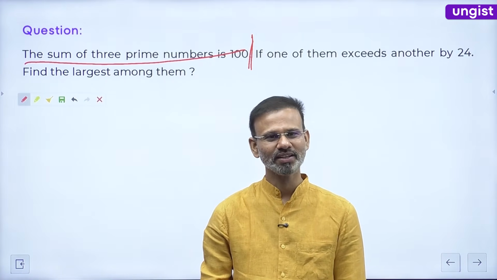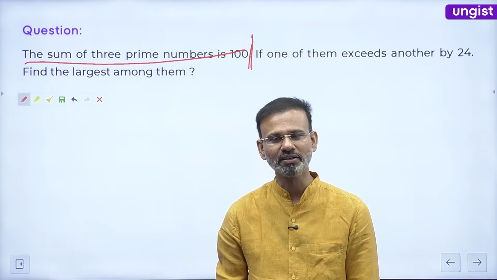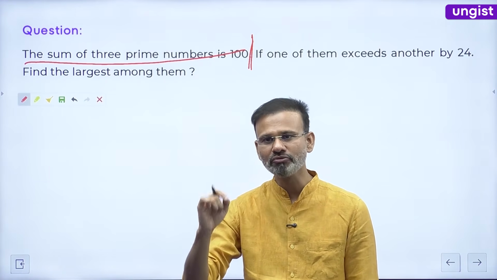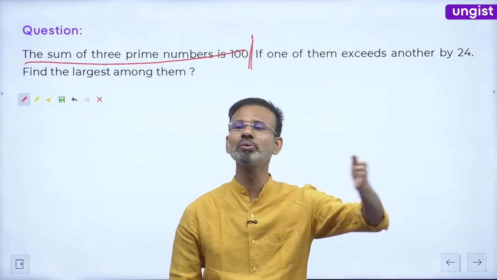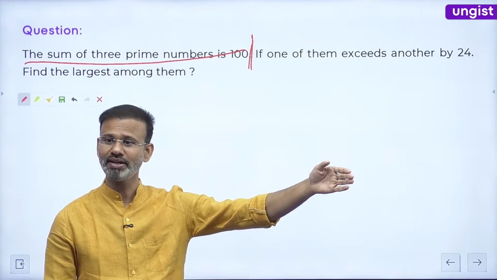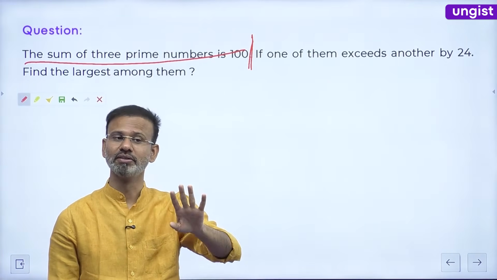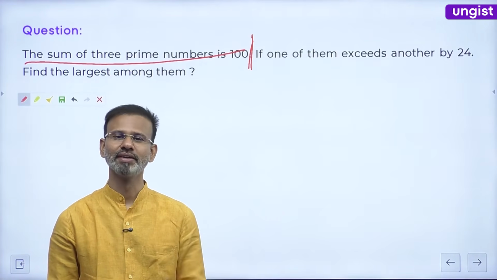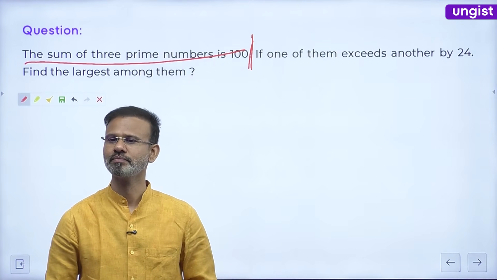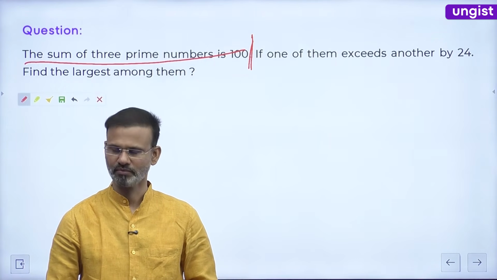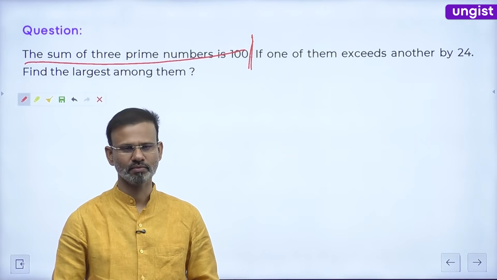Yes everyone, the sum of 3 prime numbers is 100. What you can conclude from this statement? UPSC में क्वेश्चंस आते हैं ना, consider the following statements, right? So what you can conclude from this statement? Yes everybody, what you can conclude from it? Sir, I think one of the 3 numbers is even number. That's why the sum is 100.